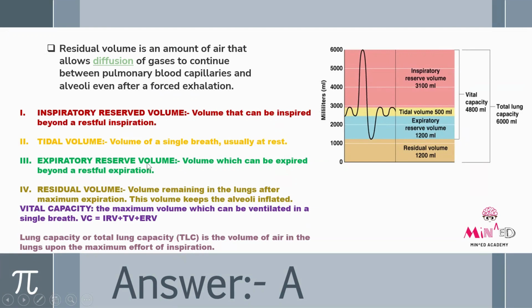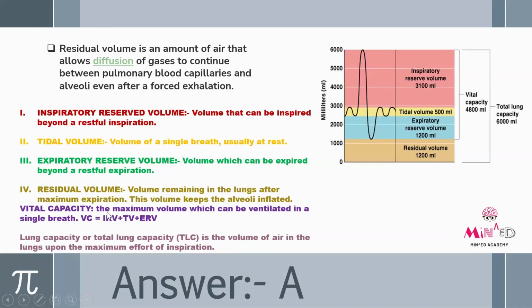Then expiratory reserve volume, the volume which can be expired beyond a restful expiration, around 1200 ml. Then residual volume, the volume remaining in the lungs after maximum expiration. The volume keeps the alveoli inflated. That is around 1200 milliliter.